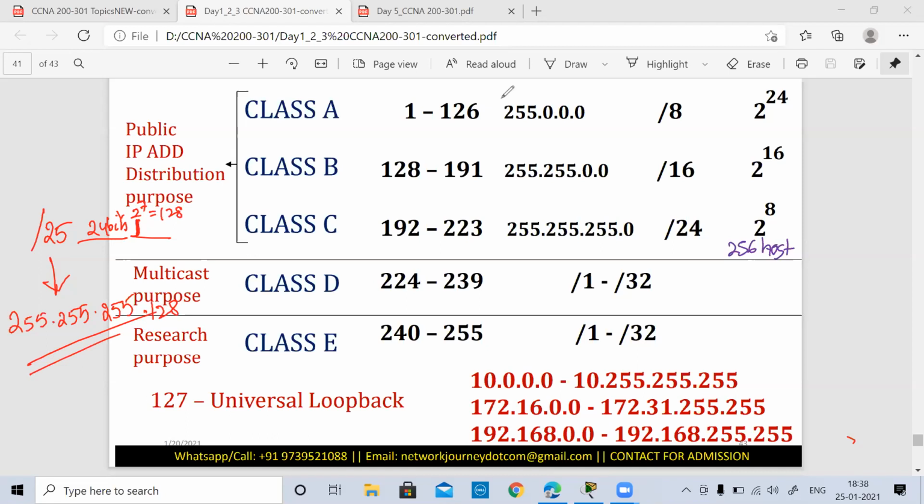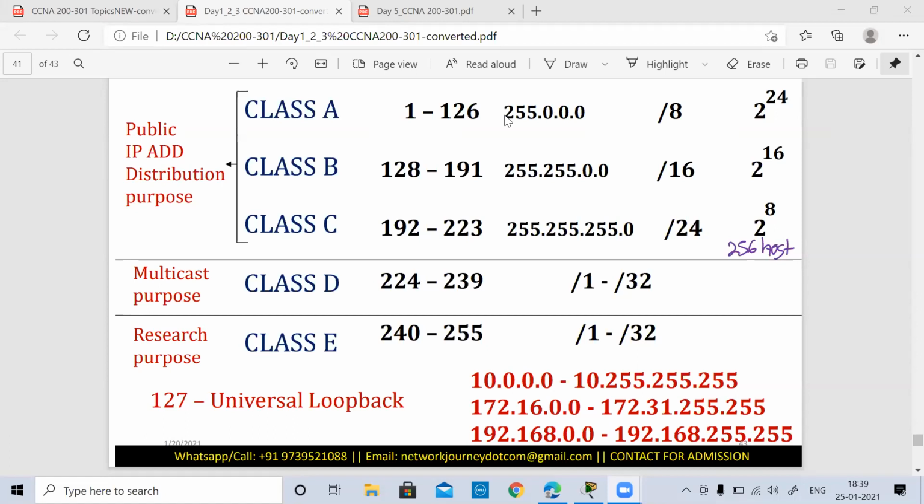Later on, we understood the different classes of IP addressing, why we have different classes, and the standards. Is this classful or classless IP addressing? Classful, because there is a standard mask defined. If I am using a class A address with the standard /8 prefix mask, and my first octet is in the range of 1 to 126, followed by /8, that means I am using classful addressing.